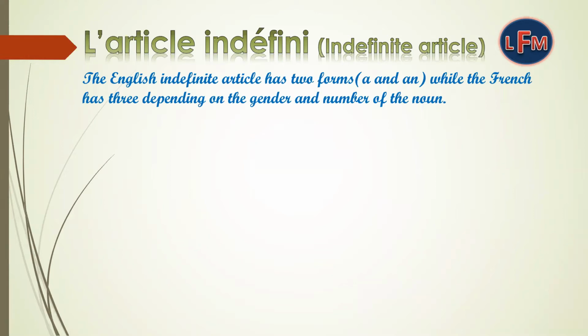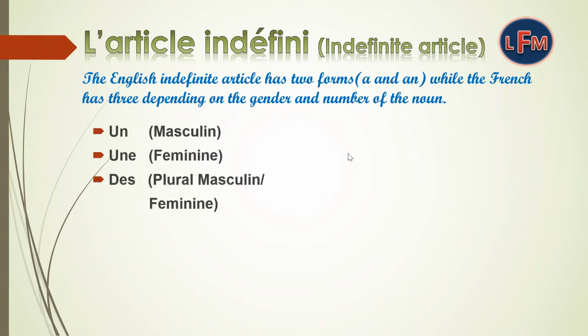The English indefinite article has two forms, a and an, while the French has three depending on the gender and number of the noun. These are the three French indefinite articles: un, une, and des. We use un for masculine, une for feminine, and des for plural, whether it is masculine or feminine. For example, un stylo. Stylo is pen and stylo is masculine. So, un will come before stylo.